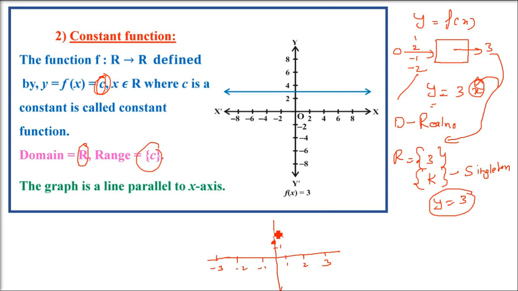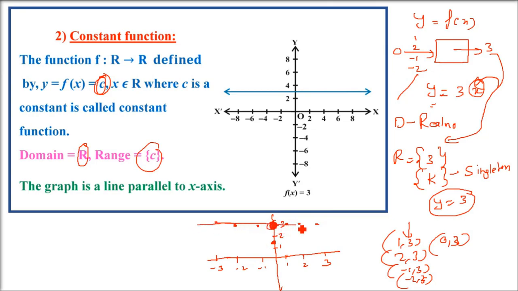Say this is 1, this is 2, 3, and we have used y equals 3. So let me just make this point. You put 1, 2, 3. It will be 3. You put 1, then (1, 3) will be a coordinate point. (-1, 3), (-2, 3), everything 3, always 3. So this 3 is what? It's y equals 3, with -1, -2, -3 below.